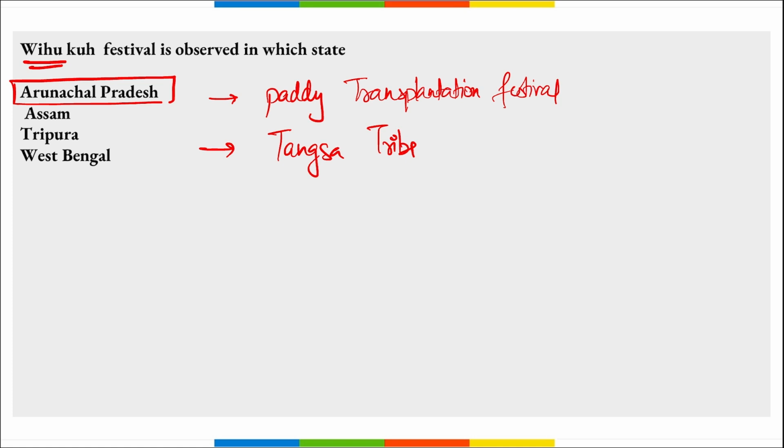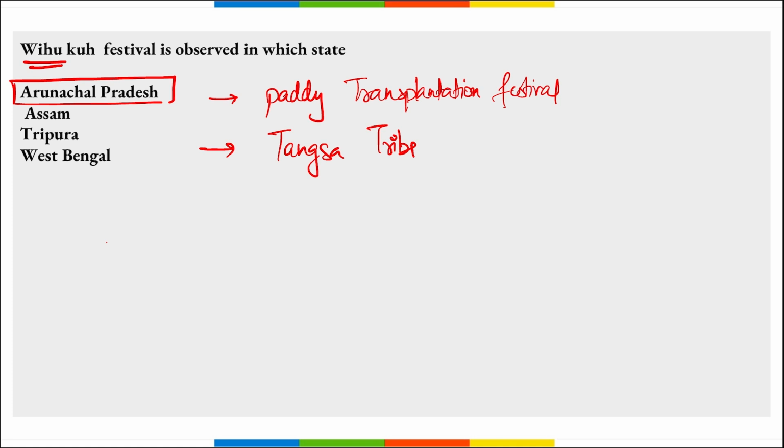And this encourages the spirit of Tangsa people. Next thing, remember, this Vihu Kuhu festival stands as a symbol of the tribe's rich cultural history, and the festival begins with common prayers and ceremonial sowing of the first rice seed, accompanied by the rhythmic beats of the Ronka traditional drums.